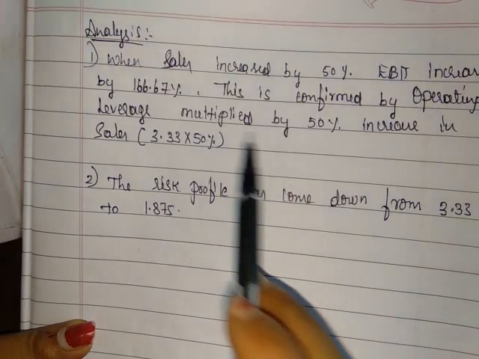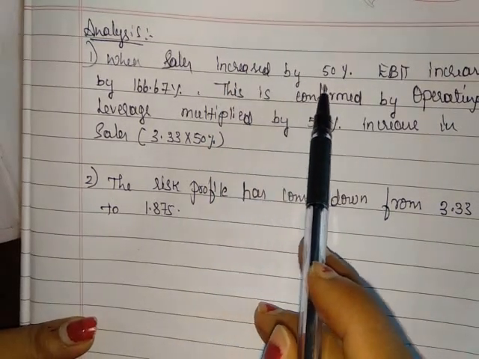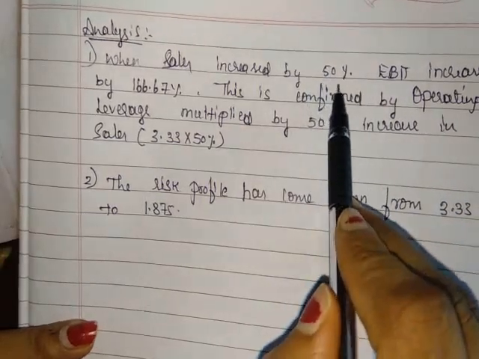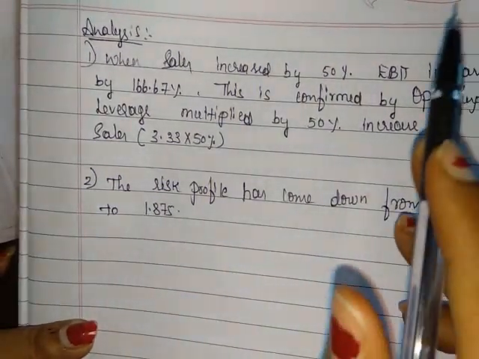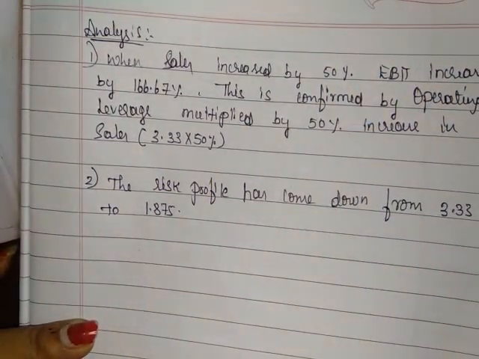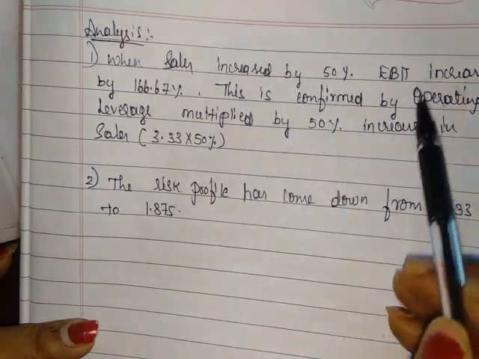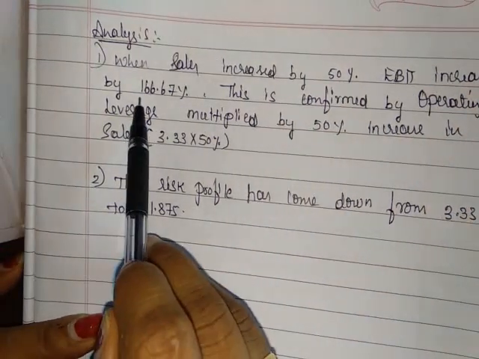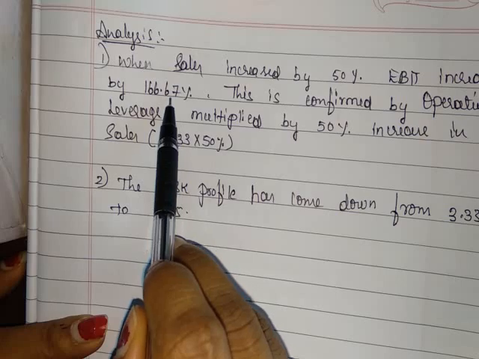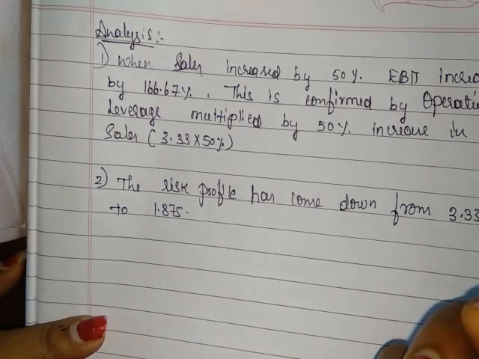When sales increased by 50%, that means earlier it was 2 lakh units, now sales is 3 lakh, so it increases by 1 lakh. So sales increased by 50%, and EBIT increased by 166.67%.